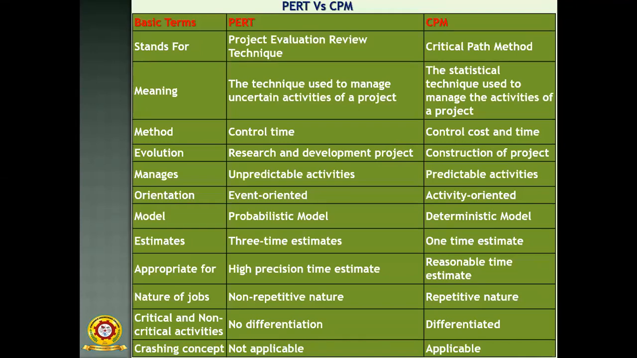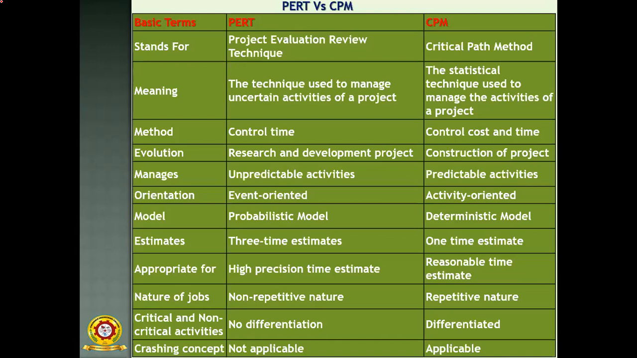In PERT we are focusing on the events, and in CPM we are focusing on the activity. Next, the model of PERT is a probabilistic model, and CPM is a deterministic model. Probabilistic means uncertainty, so there is probability whether it happens or not. CPM is deterministic because we clearly know and determine the values of the network diagram. Then estimates: in PERT we use three time estimates, but in CPM we use only one time estimate.